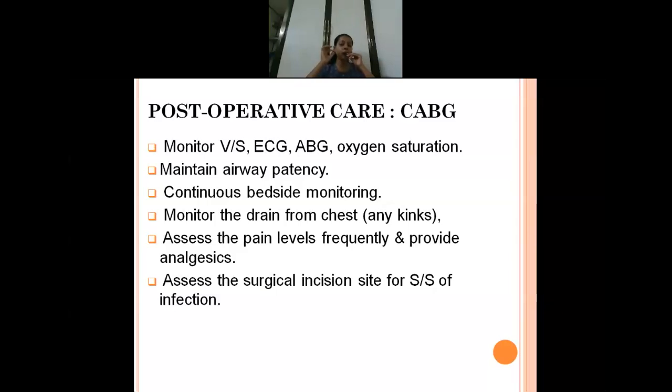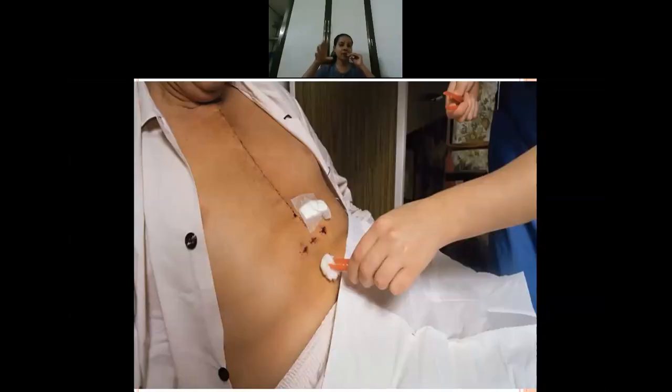And the ICU nurse has to assess the site of the surgery. The surgical site has to be examined to see whether there are any signs of infection. Here there is complete recovery. This is all we can tell, only the surgical incision you can see here. The person has already recovered well here.